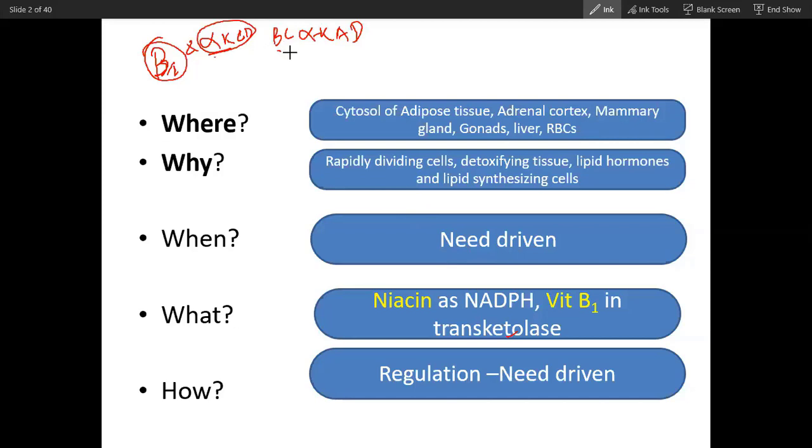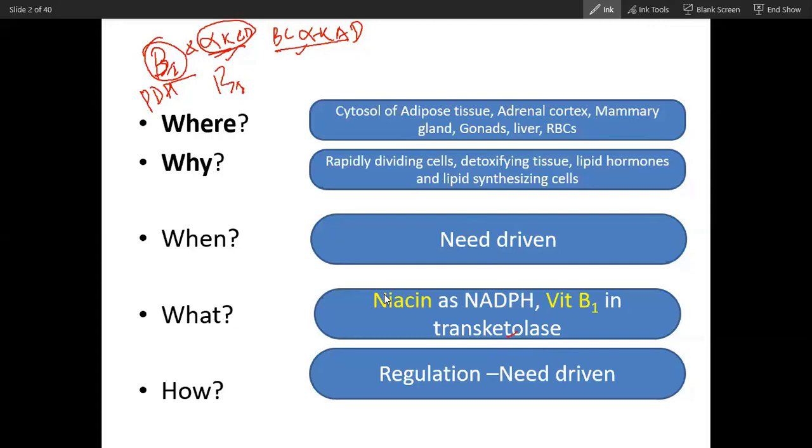So these three enzymes are very similar in structure: PDH, alpha ketoglutarate dehydrogenase, and branch chain alpha keto acid dehydrogenase. They have vitamin B1, B2, B3, lipoic acid, and B5 in common. So these all contain vitamin B1. In addition to that, transcatalysis contains vitamin B1. Only these four enzymes in our body contain vitamin B1. Otherwise, there is no other enzyme that will contain vitamin B1.